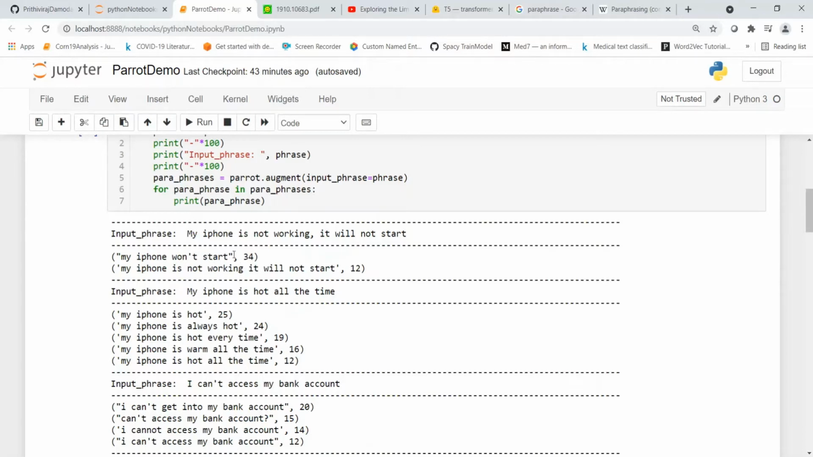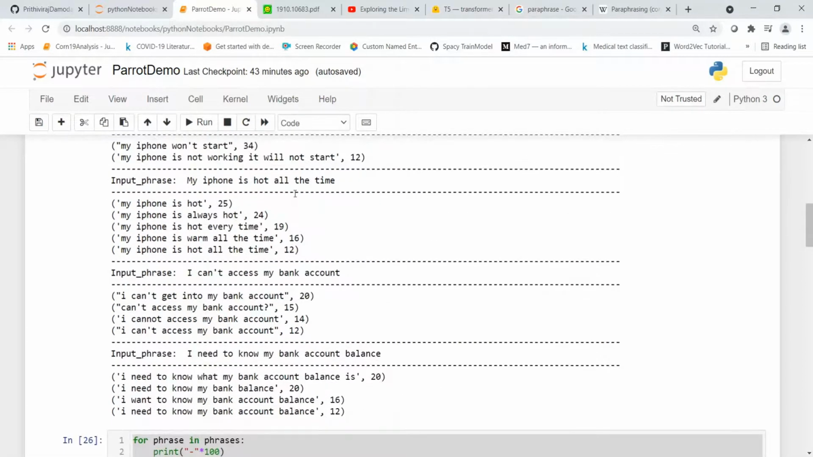These are some paraphrases. Paraphrases are nothing but rewriting the same thing such that the meaning is still the same. Now my iPhone is hot all the time. The paraphrases are: my iPhone is hot, my iPhone is always hot, my iPhone is hot every time. All the time and every time kind of matches up. My iPhone is warm all the time, my iPhone is hot all the time. There is also a score here.